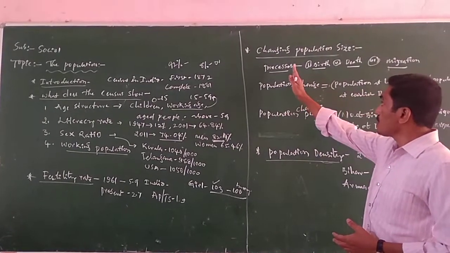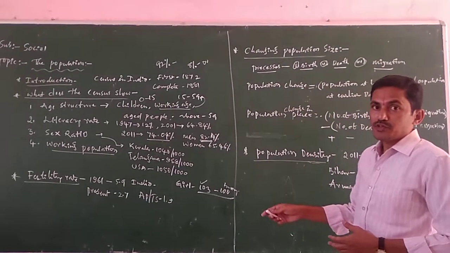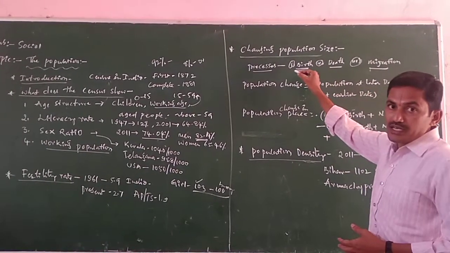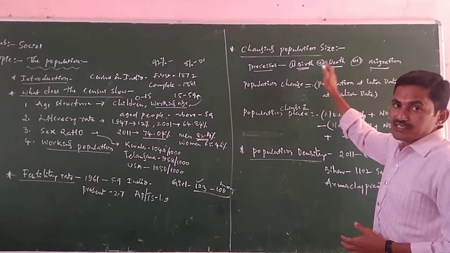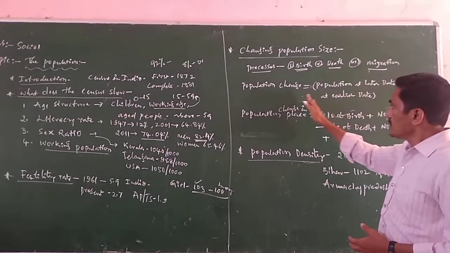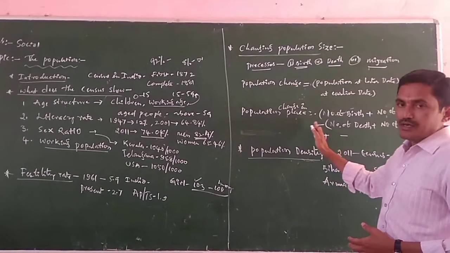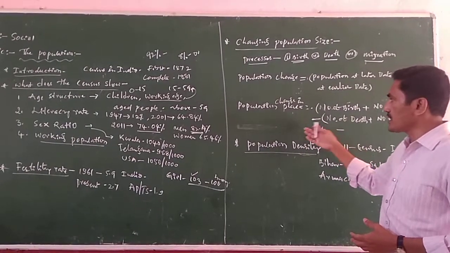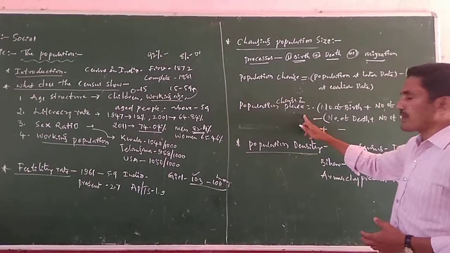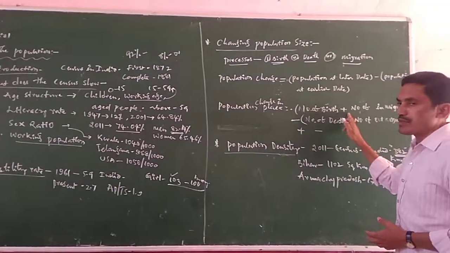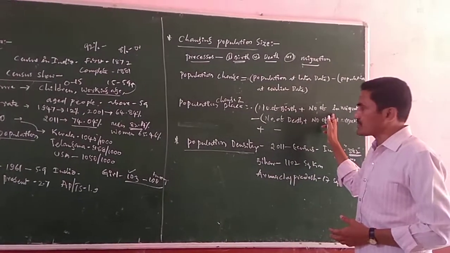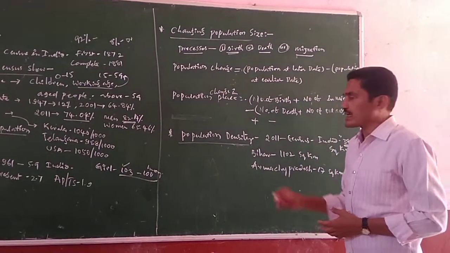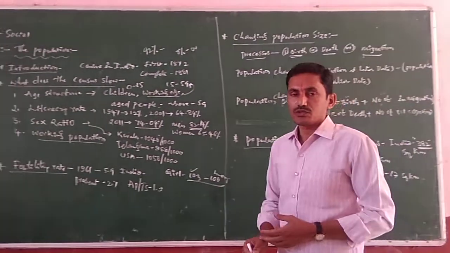Next, how is the population changing? Basically the population changes depending on these three processes: birth, death and migration. So how do we calculate whether the population is increasing or decreasing? Population change in a place is the number of births plus in-migration, from which we have to subtract the number of deaths and out-migration. So this is one. Thank you.